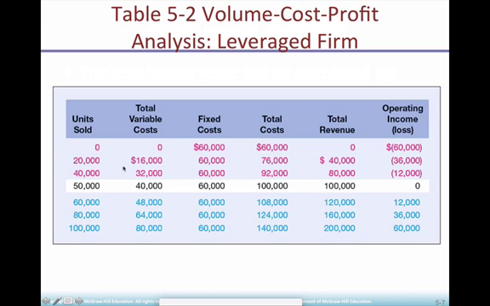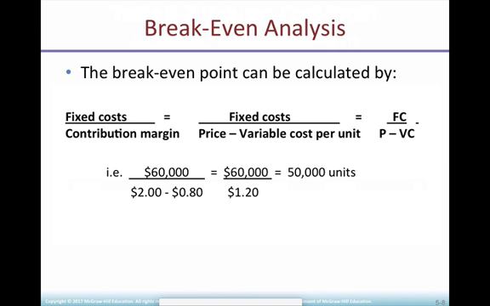So I'm going to divide variable cost by quantity, and you see if you divide this by this, variable cost per unit is 80 cents. So it's going to cost me 80 cents in variable cost to produce 1 unit. So now I finish up the calculations: 60,000 divided by $2 minus 80 cents.